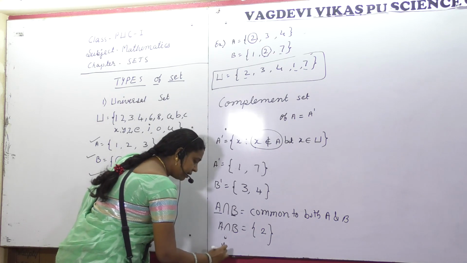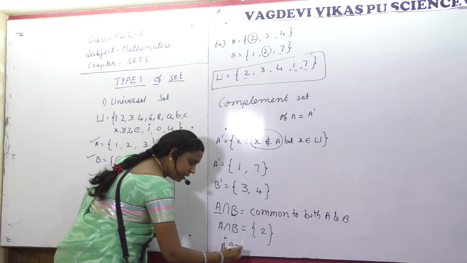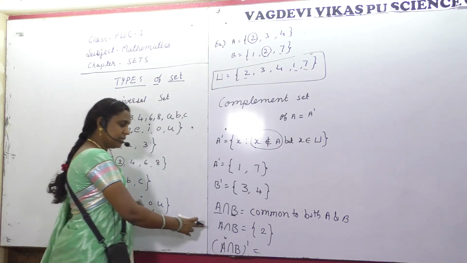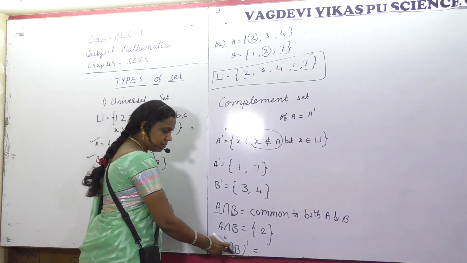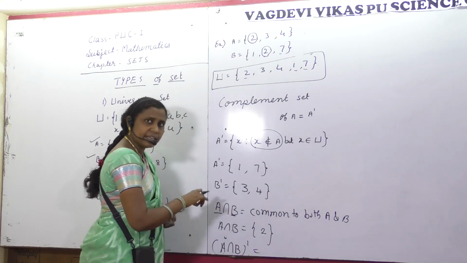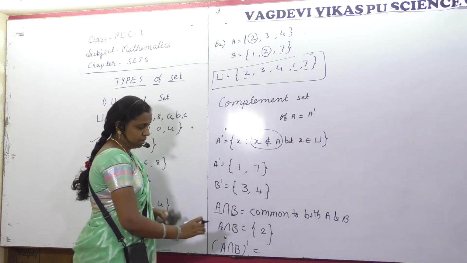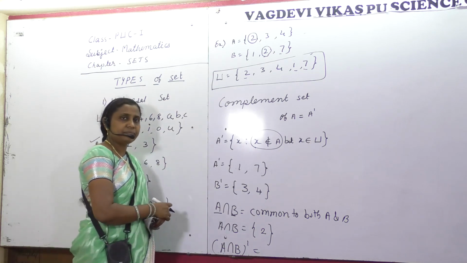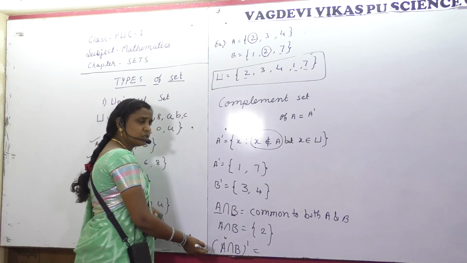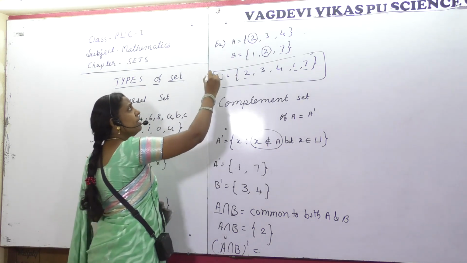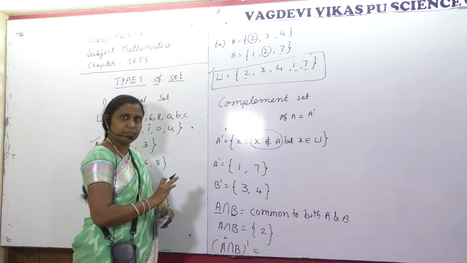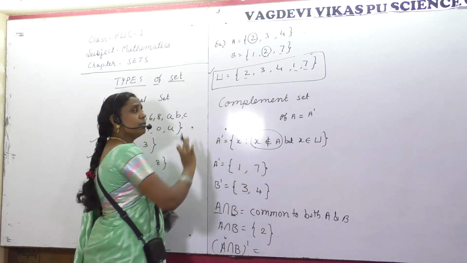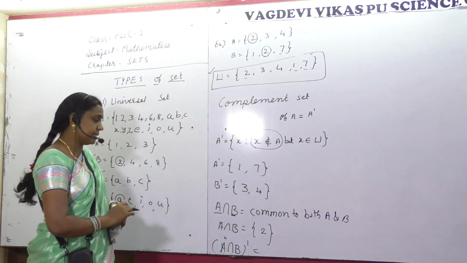Now if I say A intersection B dash, what does it mean? Except that common element, you have to put the rest in the set A intersection B dash. So with which set should it be compared? With the universal set. Whenever you are asked for a complement set, every time you are going to compare with the universal set.